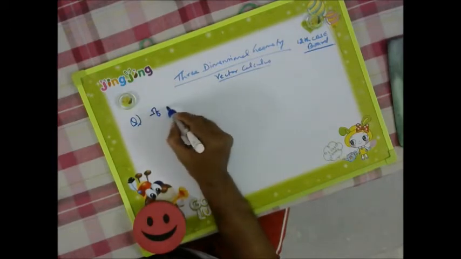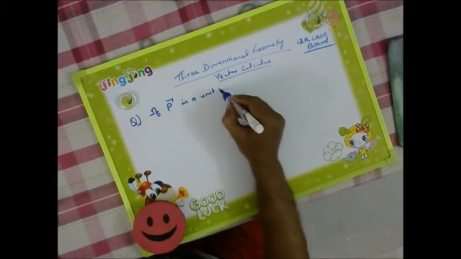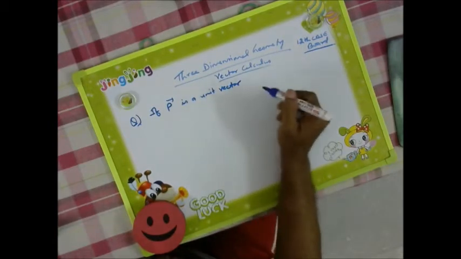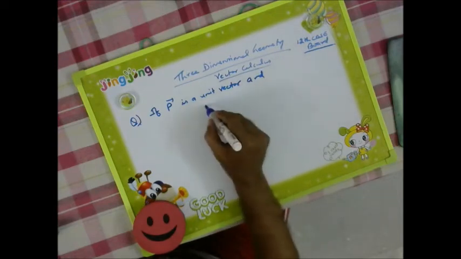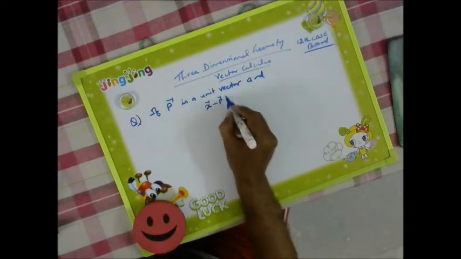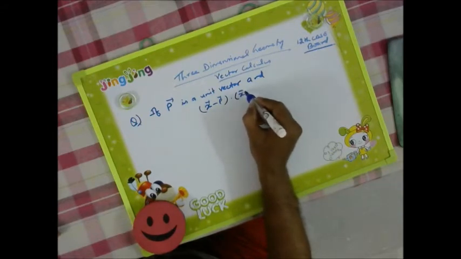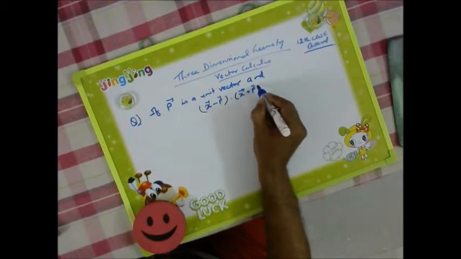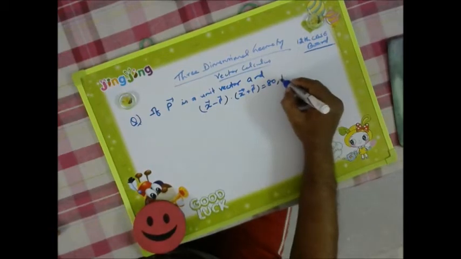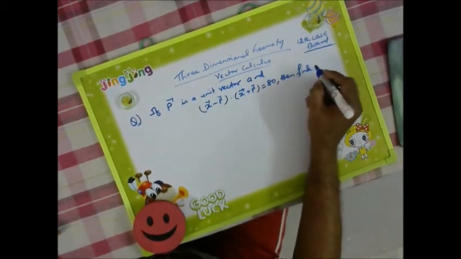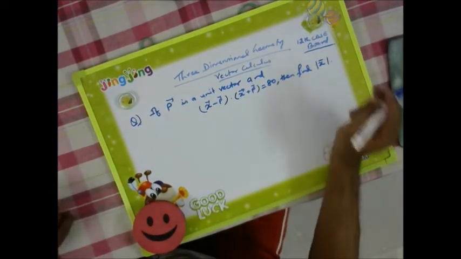If p is a unit vector, and we are given (x vector minus p vector) dot, meaning scalar product, (x vector plus p vector) is equal to 80, then we need to find the magnitude of x. We are asked to find the magnitude of x.